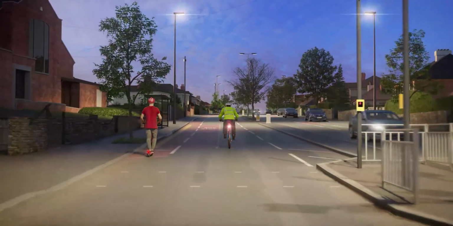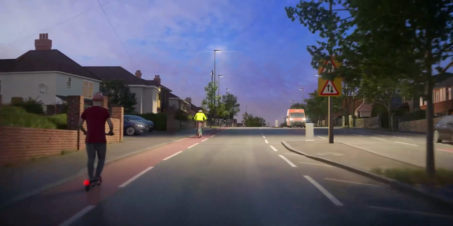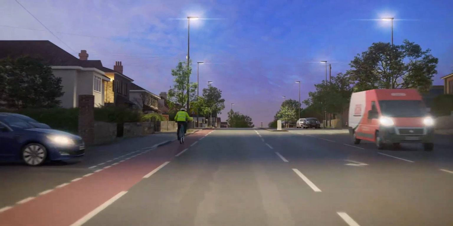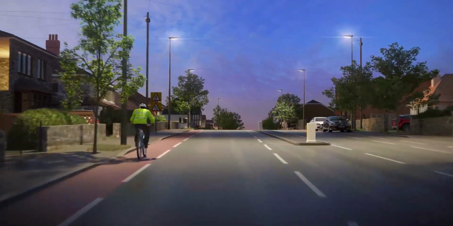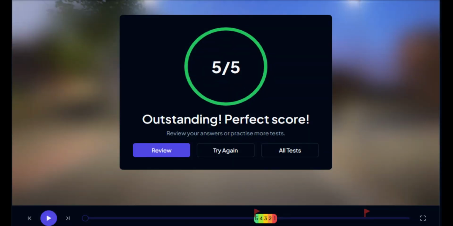I let the clip play on, and I don't see any further hazards right away, but then suddenly, out of nowhere, a car appears from the left. It looks as if it's about to enter my lane. I click twice again because I'm not sure if this is a hazard or not. But I check my clicks, and I realize that even though I was cautious, those double clicks didn't invalidate my attempt. They just gave me a safety buffer. Now let's see what would actually invalidate it.